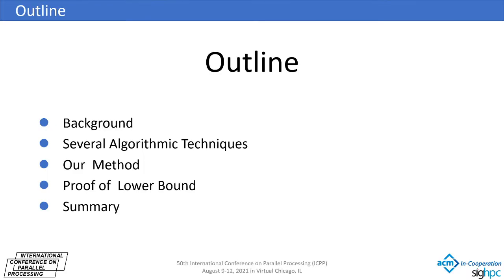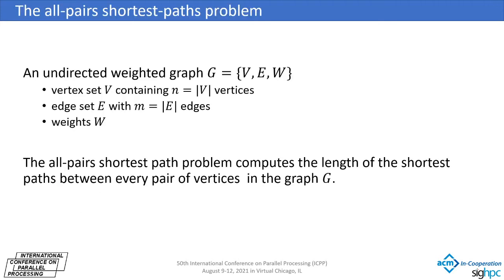We introduce our work in 5 parts: background, several algorithmic techniques, our method, proof of lower bound, and summary. Well, let's move on to the first part of this topic. The research problem of this work is the calculation of the all-pairs shortest path of undirected weighted sparse graphs. That is, let G be an undirected weighted graph with a vertex set V, edge set E and weights W. The all-pairs shortest path problem computes the length of the shortest paths between every pair of vertices in the graph.